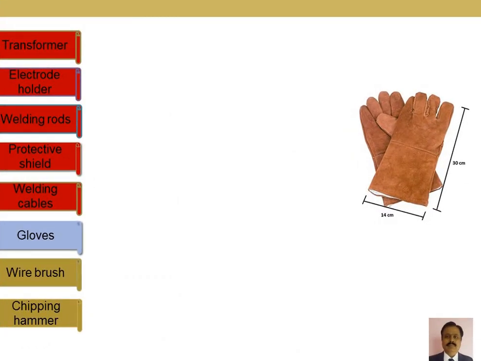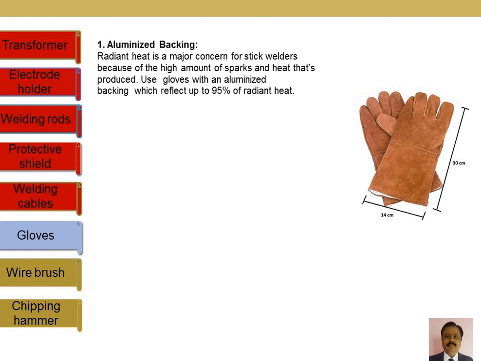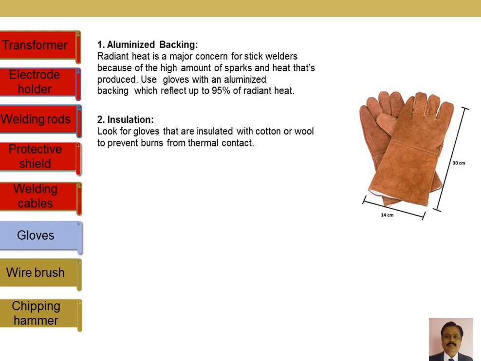So next is the glove. Gloves play a very important role, because the high temperature and radiant heat will be passing around the welding zone. To protect the operator from this radiant heat, we need to use gloves which are aluminized, because 95% of the radiant heat will get reflected if they are backed with the aluminized layer.